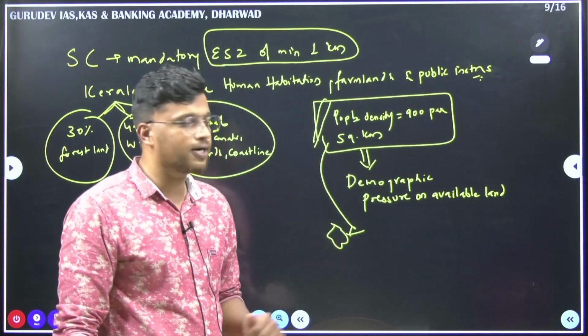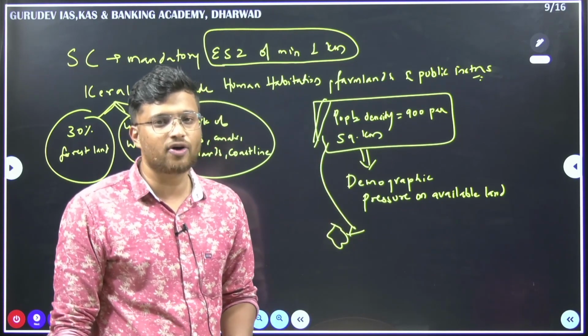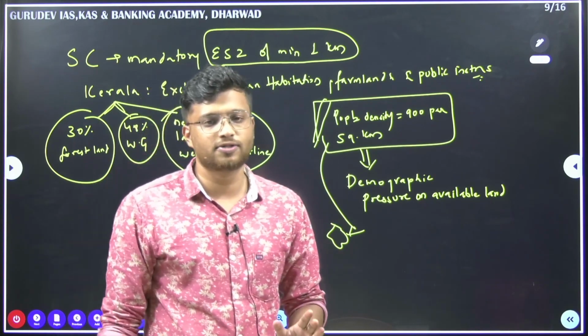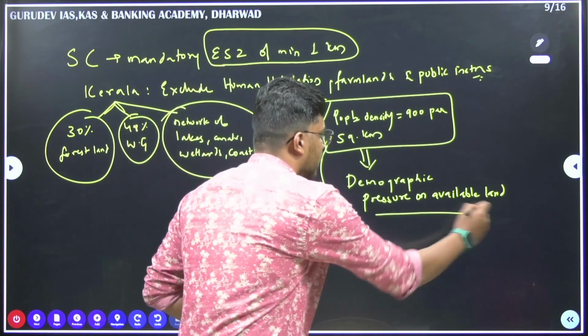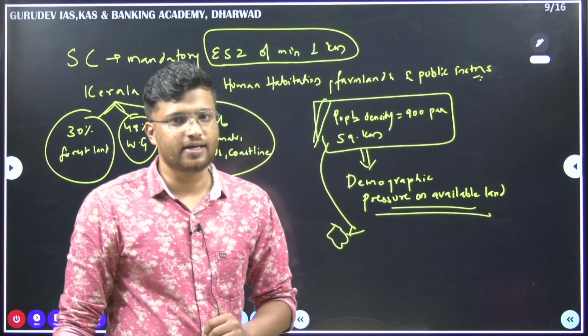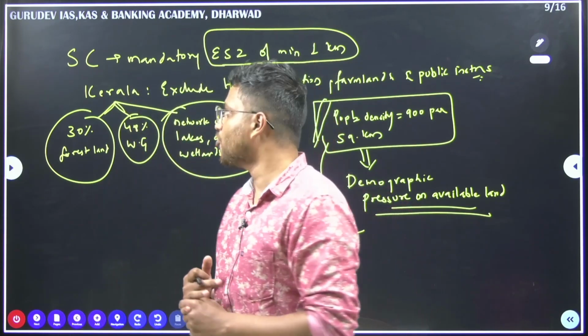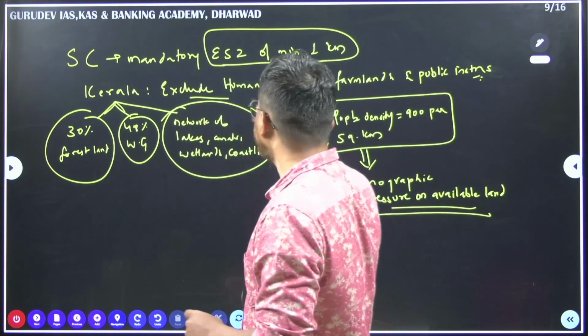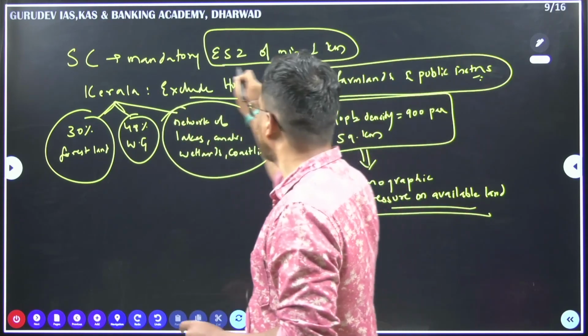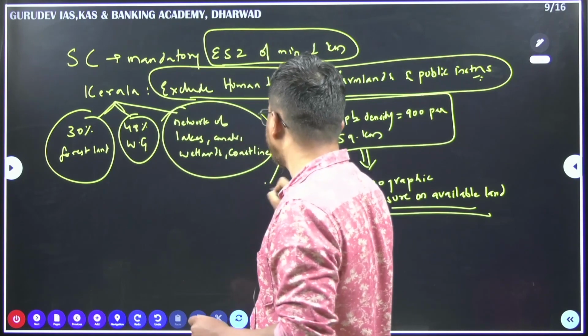So when such demographic pressure is exerted on already available small land, it is exerting a lot of pressure here. What the Kerala government is saying is that whatever ESZ we are going to declare, has to be...